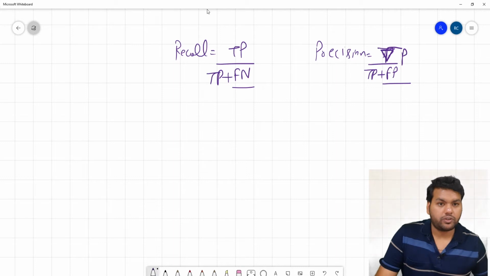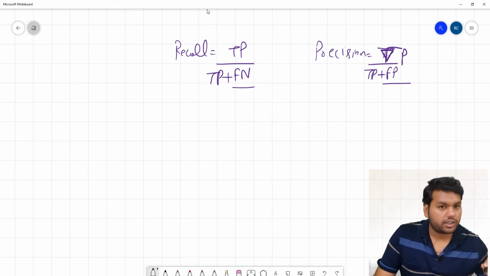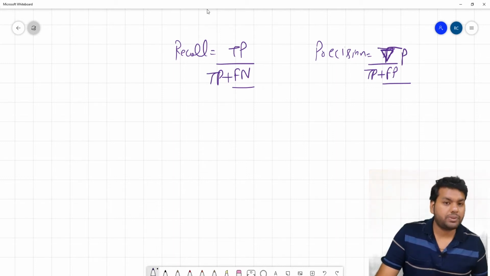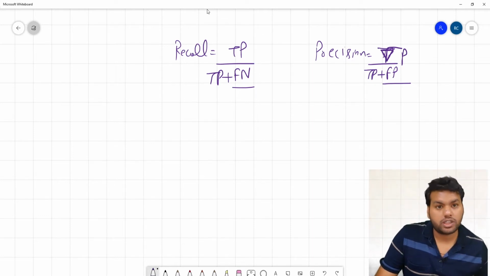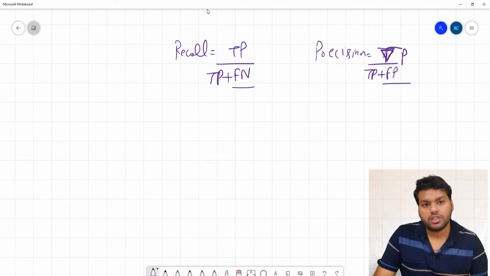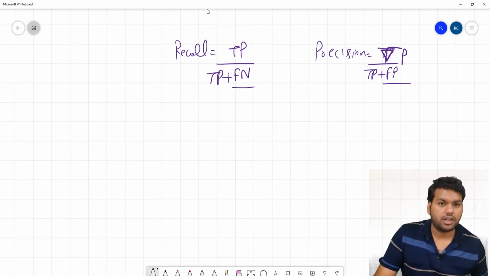But before going to the interview, you should have one more question in your pocket: when is precision much more important than recall? Build some example where the false positive plays the critical role in place of the false negative. This is one of the important questions.